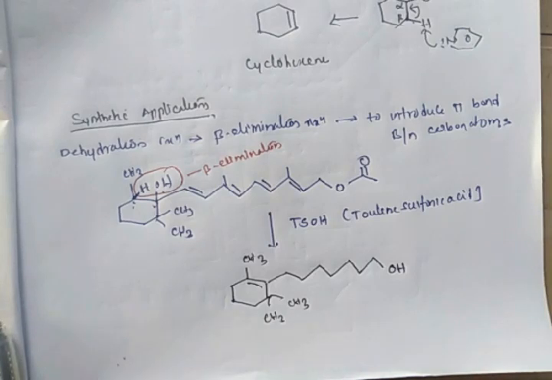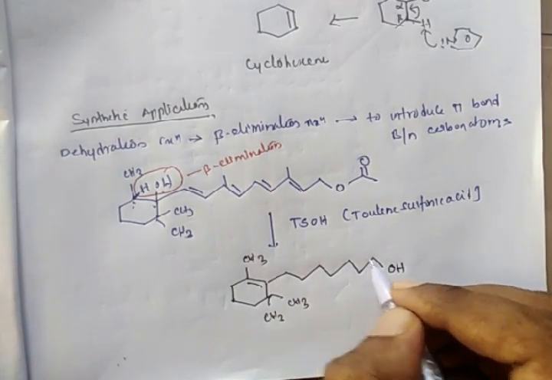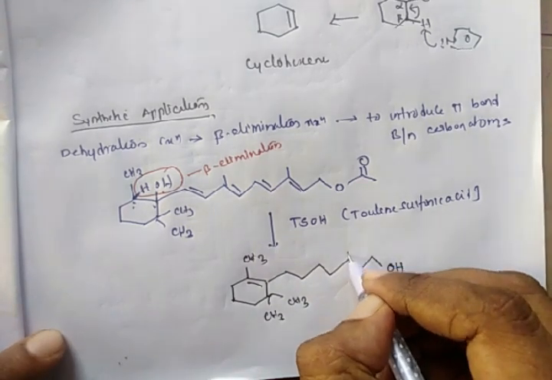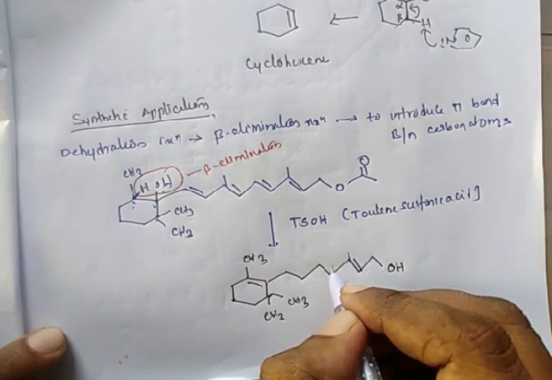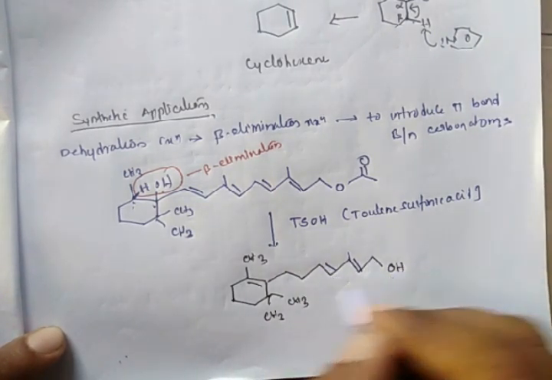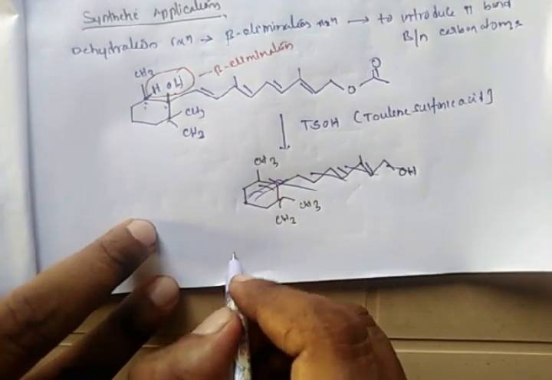Okay, here I have to write a double bond. This is the wrong structure, I am writing it again.